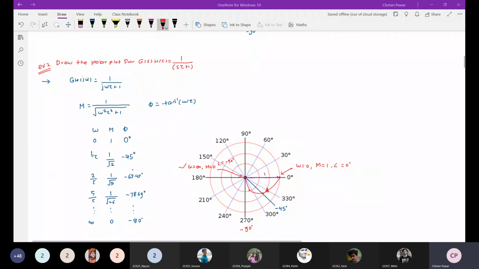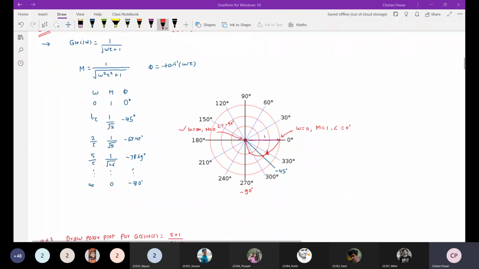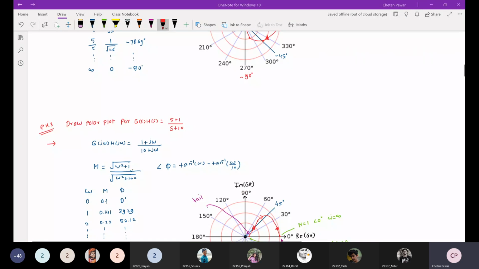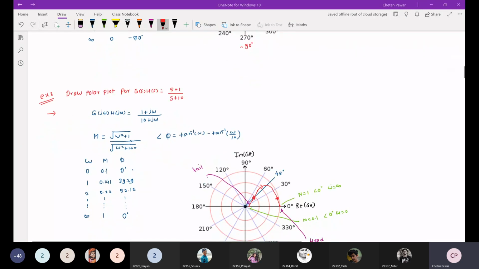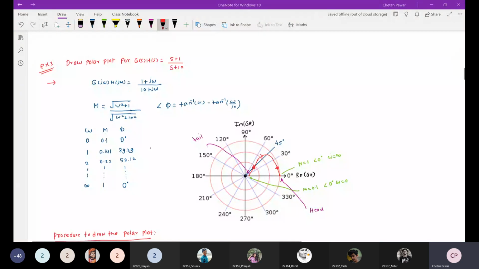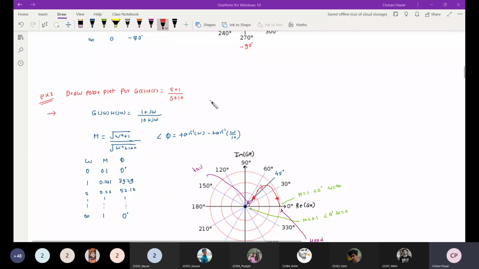Now let us see the example where one zero is there and one pole is there. Okay, so here the open loop transfer function is given. There is a zero at -1 and there is a pole at -10. Just replace s by j omega. So in the frequency domain, you will get this.